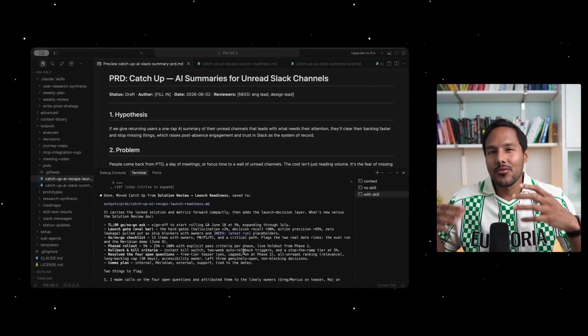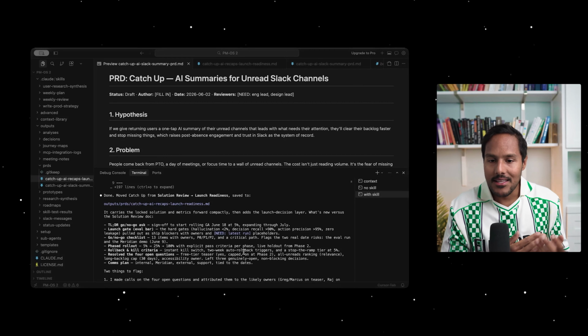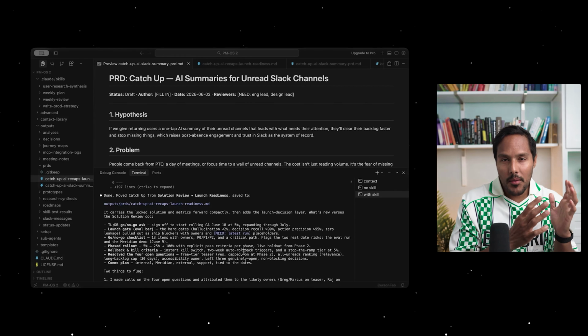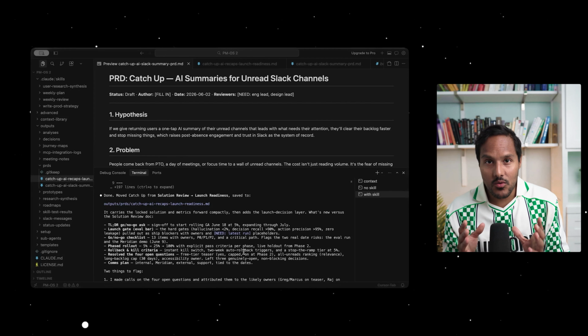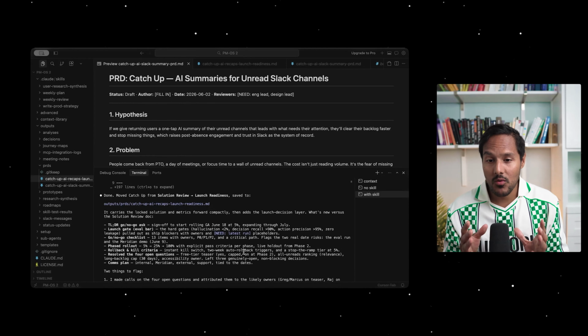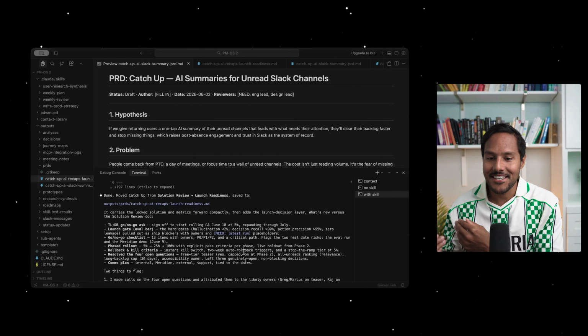A skill does not retrain the model or change its weights, but it is instruction and capability that's loaded at runtime. So the prompt is the one-off instruction in the moment. The tool lets the agent act on the world or fetch data or do something in the world. And the skill is the reusable know-how for doing a whole class of tasks well.